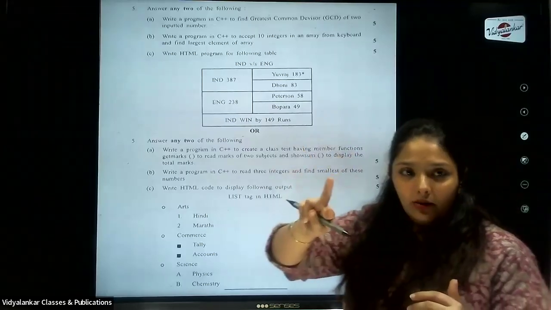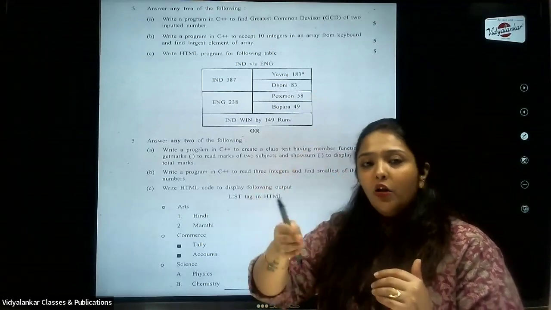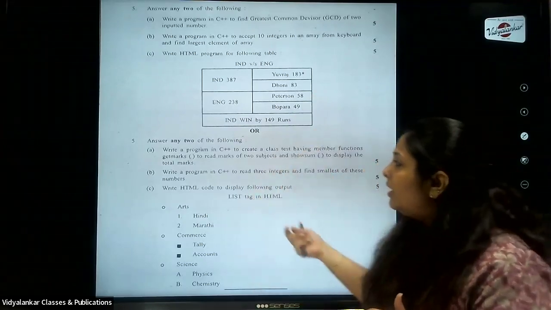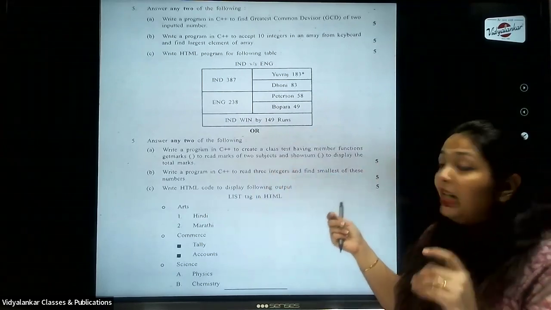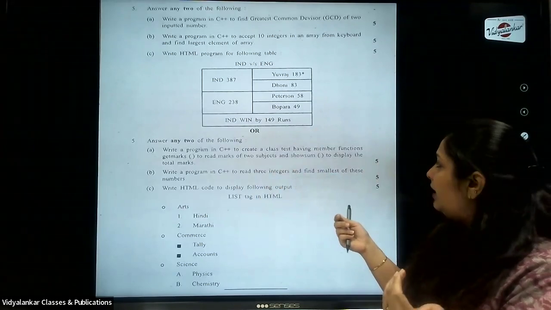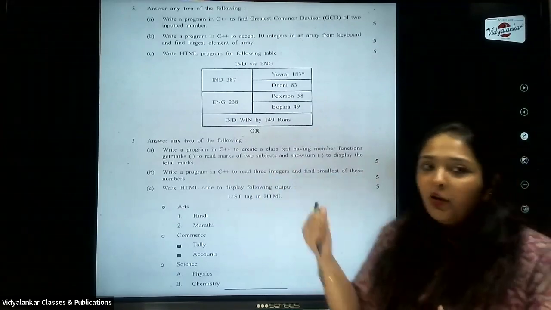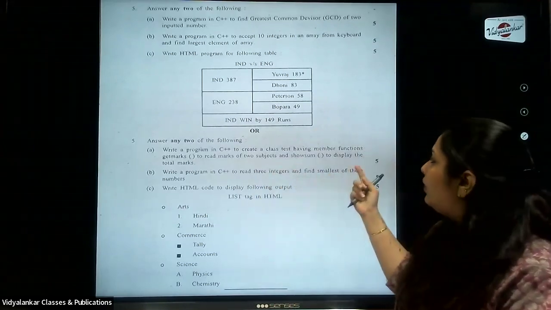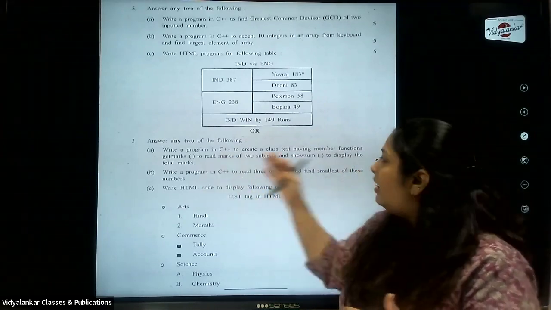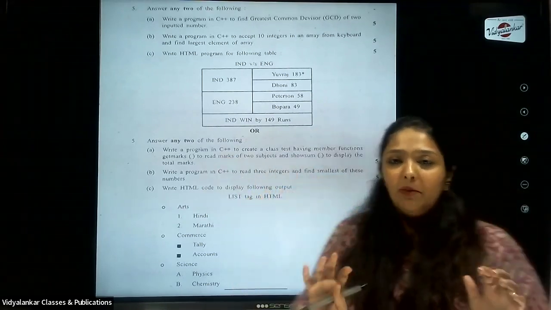And you also have OR. So you either attempt any 2 from the first 3, or you attempt any 2 from the next 3. Here again, they have asked a program on C++: create a class. The name is test and it has functions. So I told you class-based programs can be asked, function-based programs can be asked. So you have to create functions like get marks and show sum. They have also given you the names of the functions. You just create them and show that.